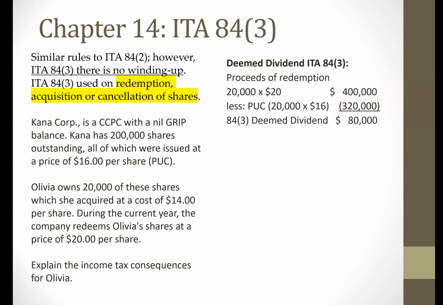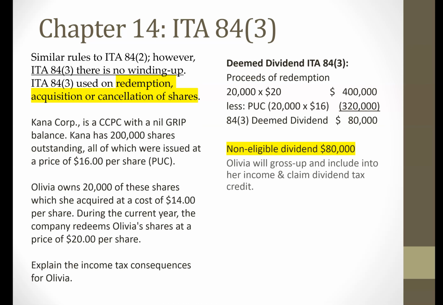So Olivia will have a deemed dividend of $80,000. Now, once again, that amount she has to include in her income. And because Canna Corp has no GRIP balance, this will be designated as a non-eligible dividend. She'll include that in income, and she has to gross that up to include in her income, and then she'll get a dividend tax credit. So that's the first step.